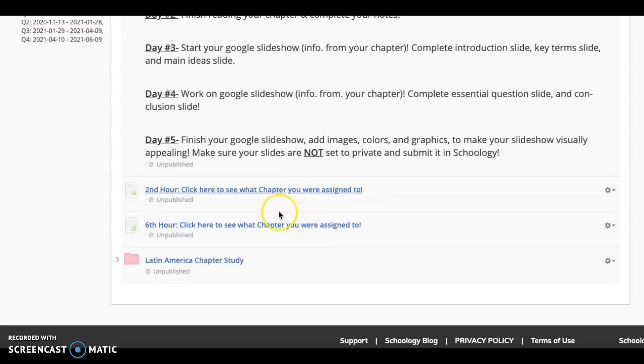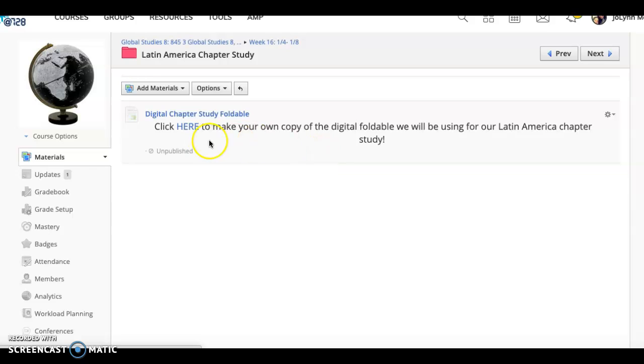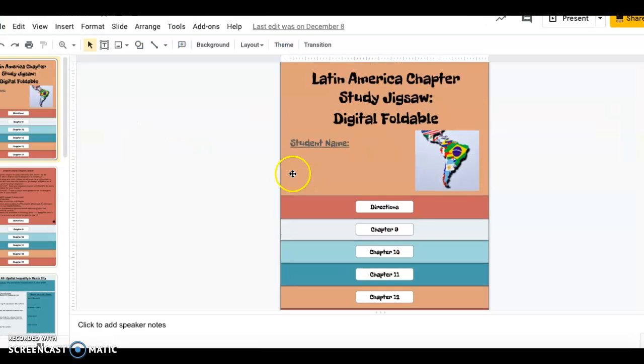Here are the chapter assignments that I have in Schoology for you. So if you ever forget, if you're in second hour, just click second hour and you'll see which one you're supposed to do. Or sixth hour is there too, okay? In this folder is where you're going to make a copy of your foldable. So we're doing digital foldables for our chapter study. So if you click here, you'll make your own copy and it will look like this. It's done in a Google slideshow, which is kind of nice.